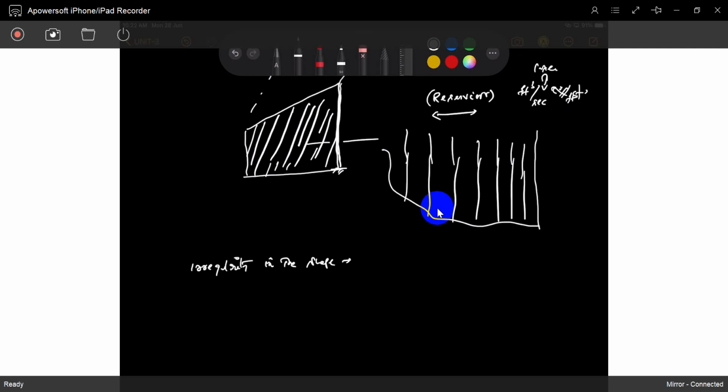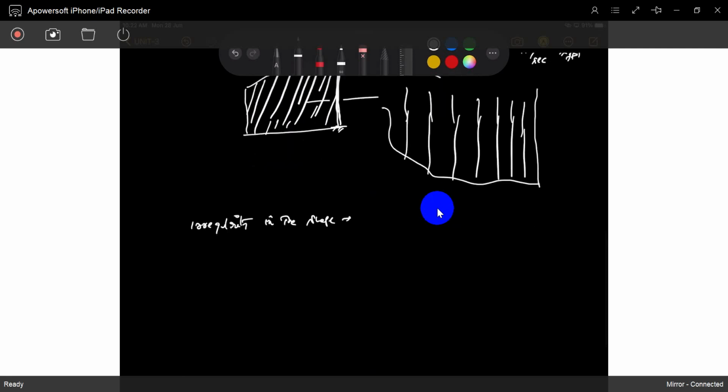To find irregular shape areas and volumes, many approximation methods are there. We have to learn those approximate methods in this section. That is the idea of what we are learning in this chapter. Understood? So, irregularity in the shape: mostly we use approximate methods. No exact, approximate.